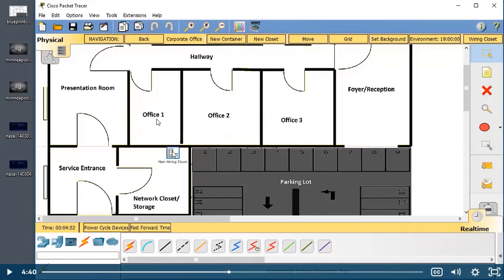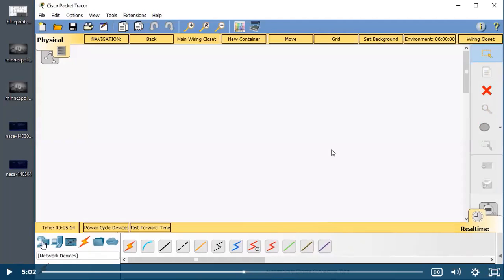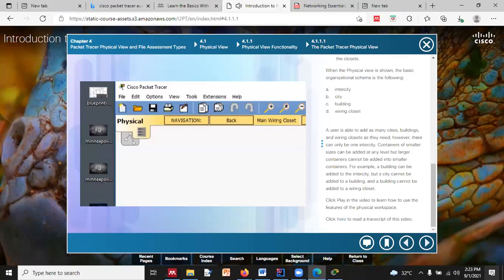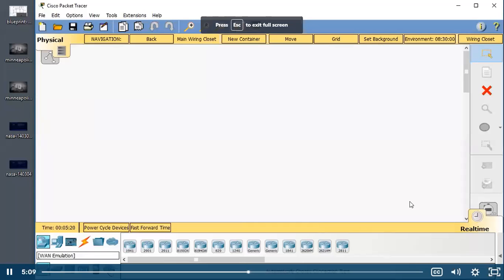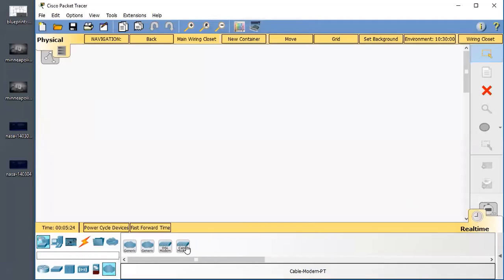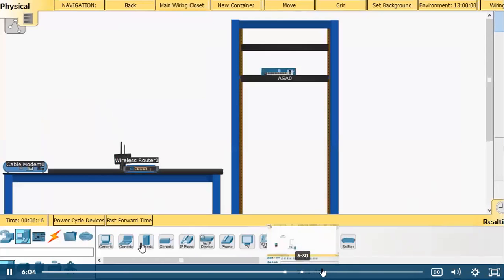If we click on office 1, it will open a new workspace for you, and whatever network you create in that office 1 will be valid for this module. Similarly, you can do it for office 2, for office 3, and for the entire building in that manner. So that is the physical view for your Packet Tracer, right? So you can install your devices like this way.